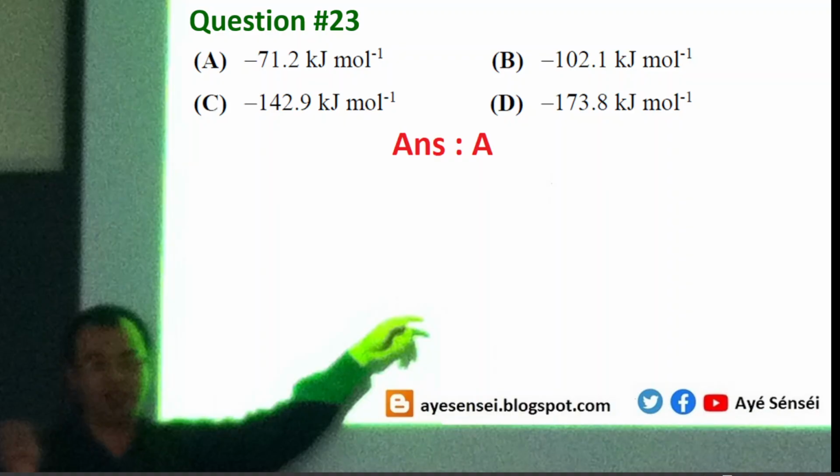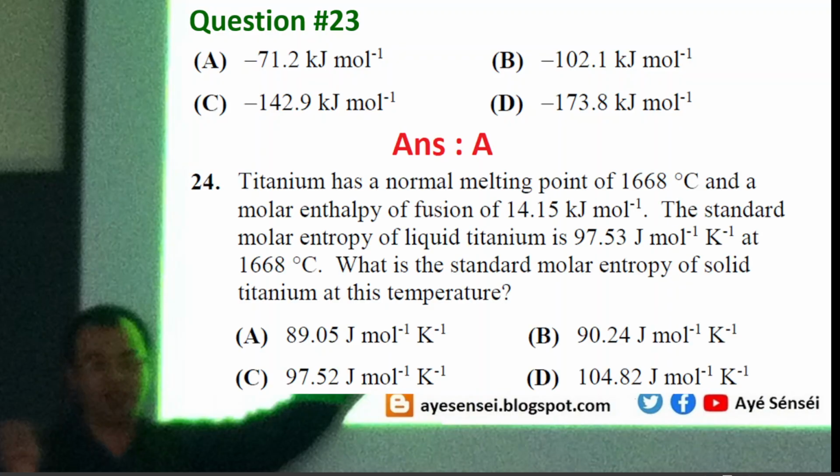Okay, so let's continue with question number 24. Titanium has a normal melting point of 1668 degrees Celsius, and then a molar enthalpy of fusion of 14.15, and then the standard molar entropy is 97.53. So what is the standard molar entropy of titanium at this temperature? Okay.